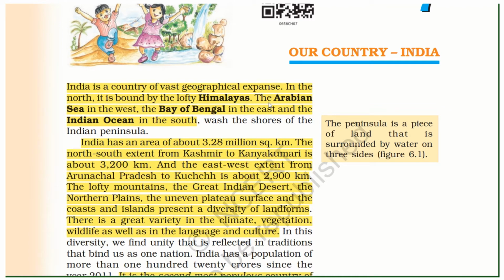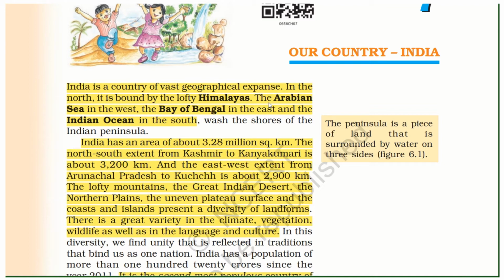The north-south extent from Kashmir to Kanyakumari is about 3,200 kilometers and the east-west extent from Arunachal Pradesh to Kutch is about 2,900 kilometers.